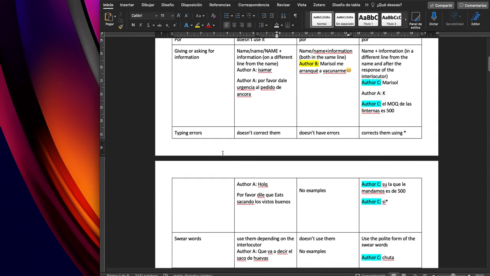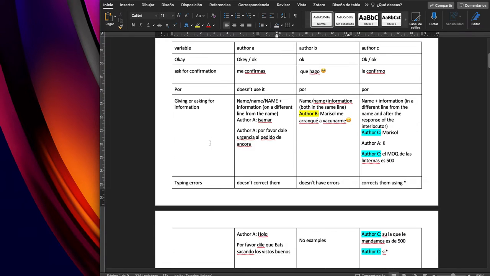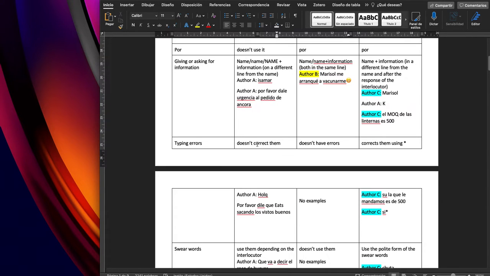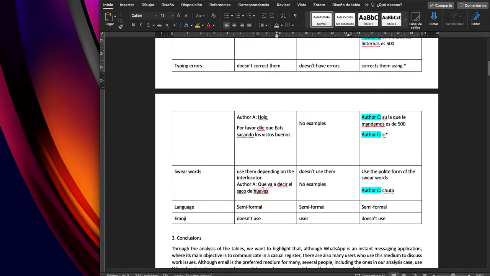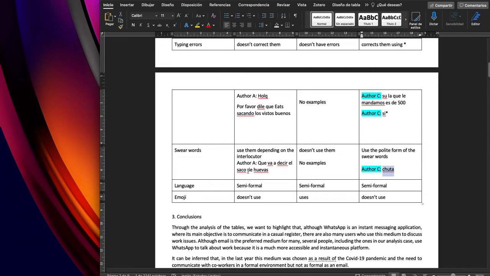So the elements in the variable part are really up to you. These are the things that you would like to compare. For example, here they included some typing errors. So here they say does not correct them, doesn't have errors, or corrects using an asterisk. Swear words, so here if they use them or not. Or maybe, in the case of author C, uses something more polite. Semi-formal language, emojis or stickers, uses, doesn't use, etc.